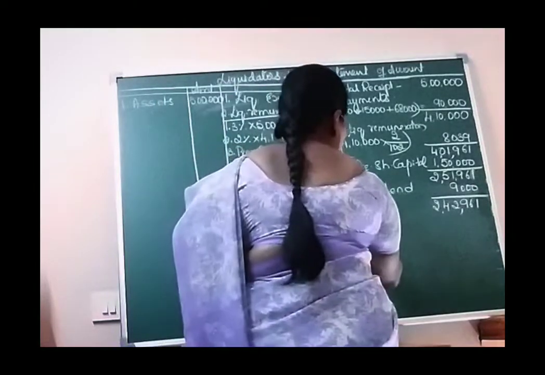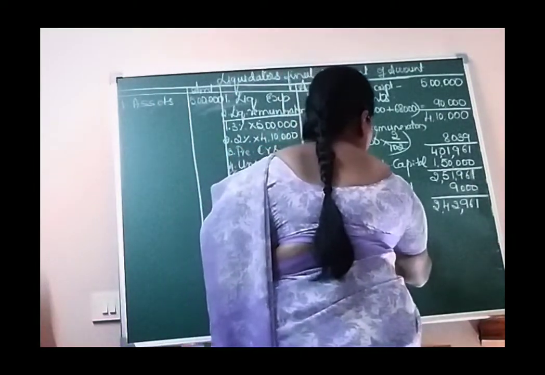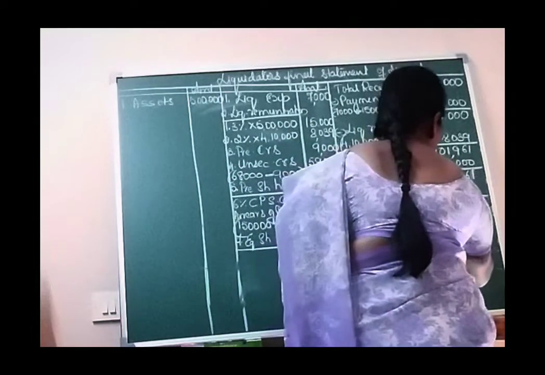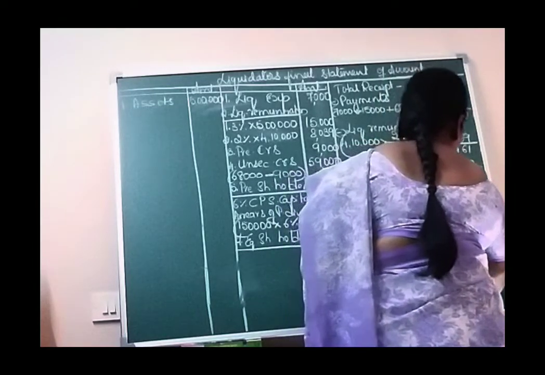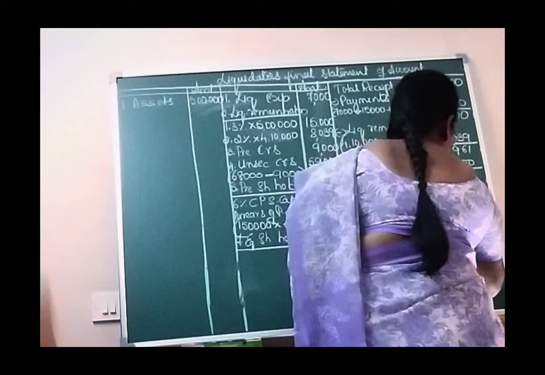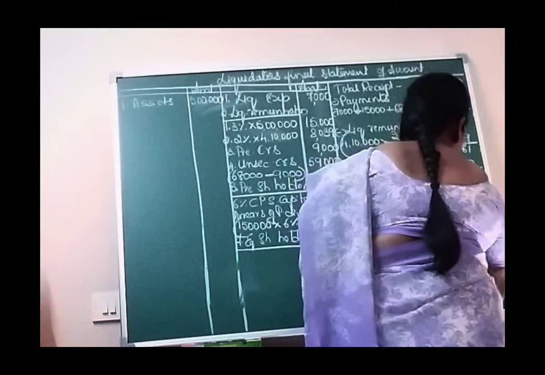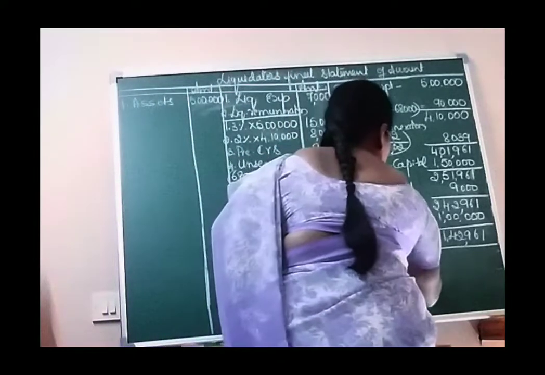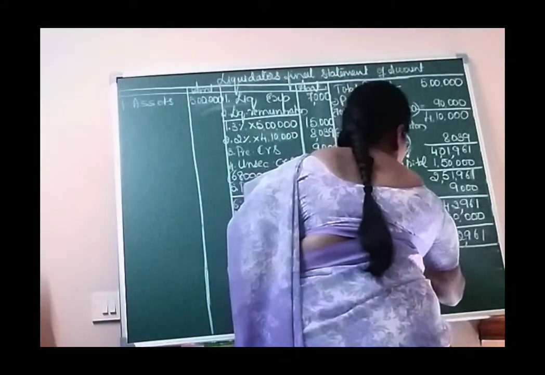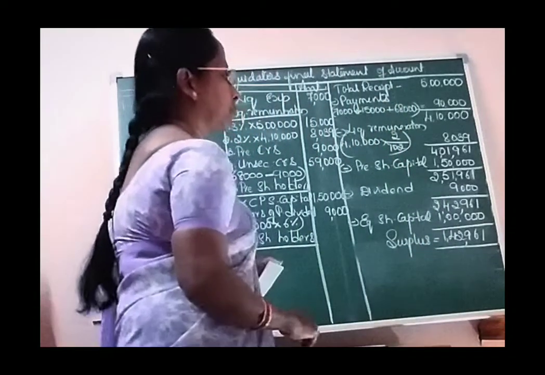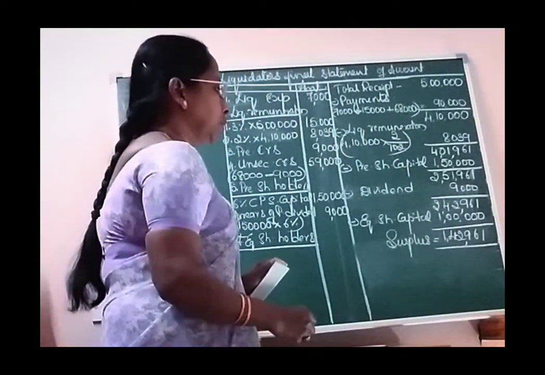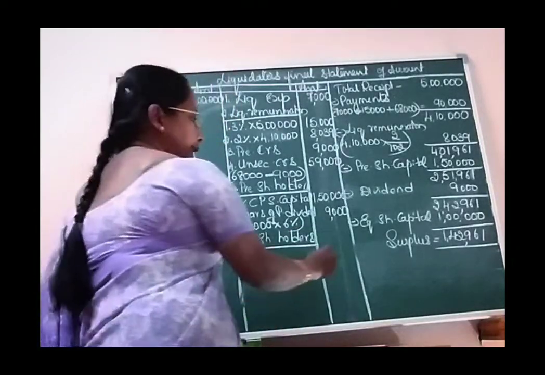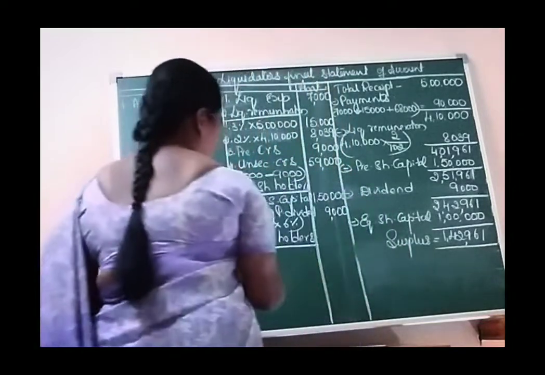But the equity share capital given in the question is 1 lakh. So now you have a surplus of rupees 1,42,961. This we are going to call the surplus. This is to be paid to the shareholders.